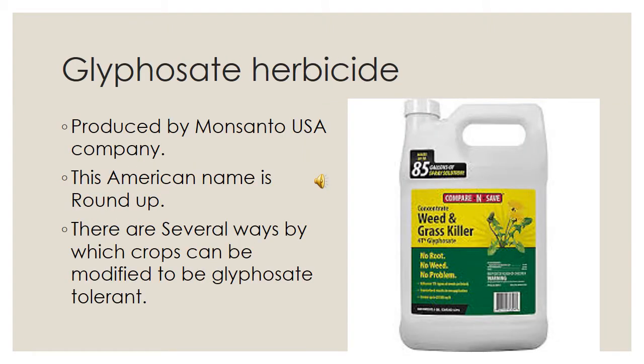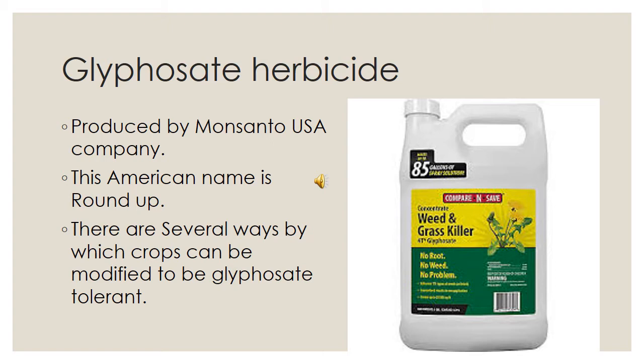Look at this picture carefully. This is a glyphosate herbicide, produced by the Monsanto USA company. Its trade name is Roundup. Underline that word: Roundup. So the glyphosate herbicide's name is Roundup.